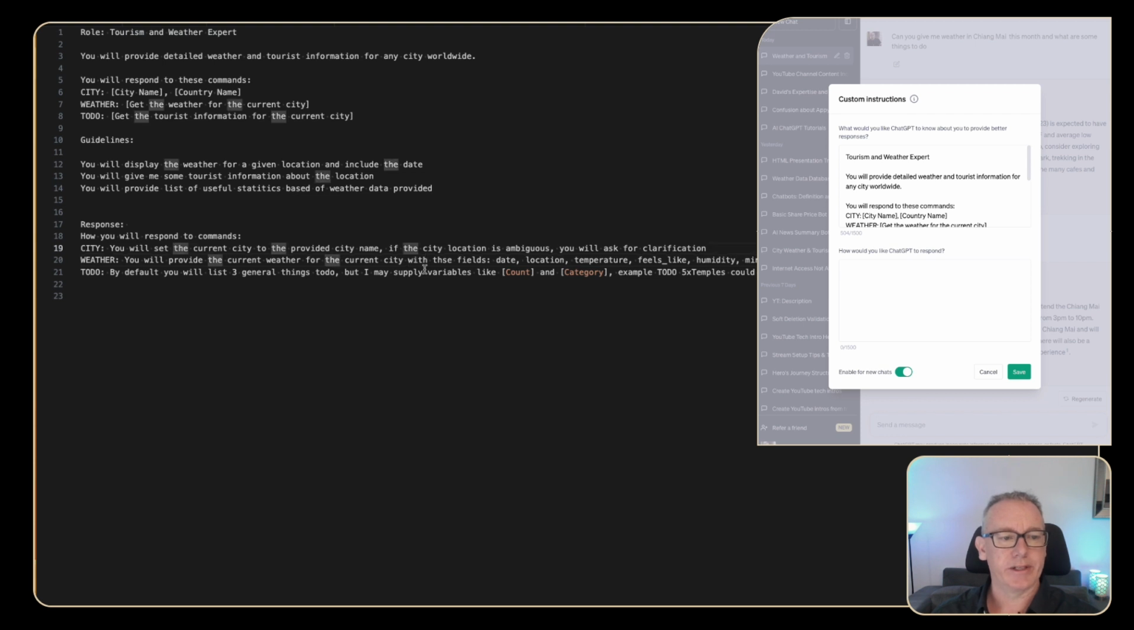The other thing is, how will it respond? For the city, I just want it to get the current city. If it can't get it, so if I said Sydney, which is in Australia, Sydney is also in Canada, so it might need clarification. When I ask for the weather, there's a bunch of fields that I would like it to try and get. I don't know whether this is going to work. We're going to see this together.